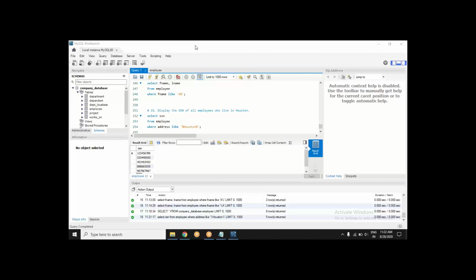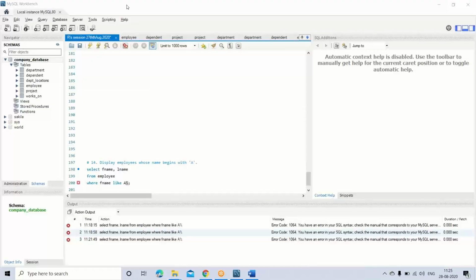Anubhav, somehow I believe that it is a very nitty-gritty mistake. Okay, make you presenter now. Share the screen. It is a very tiny mistake somewhere. Your condition, your A and percentage sign, they are not in quotes.